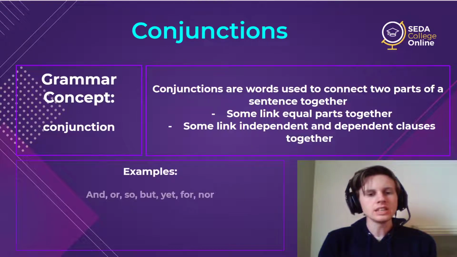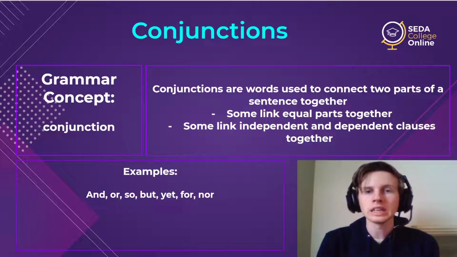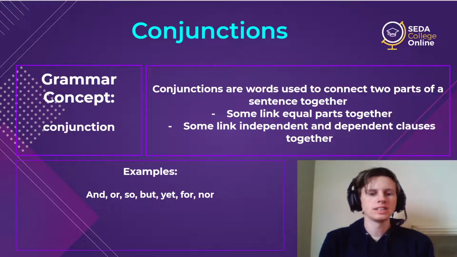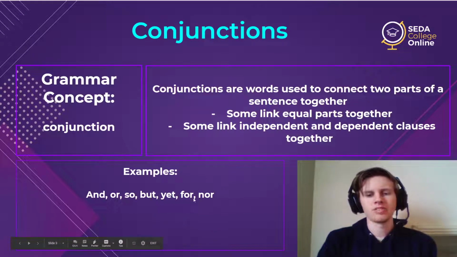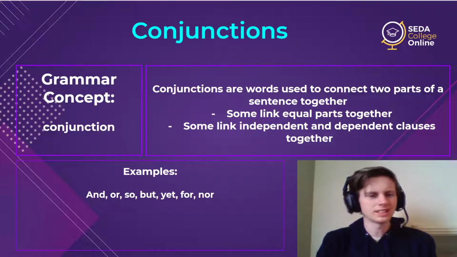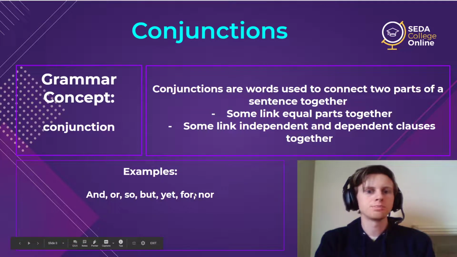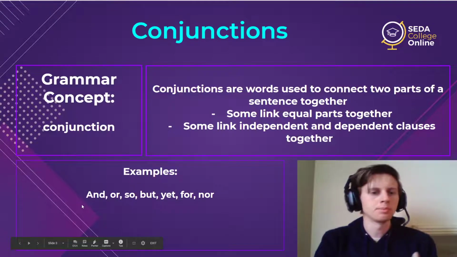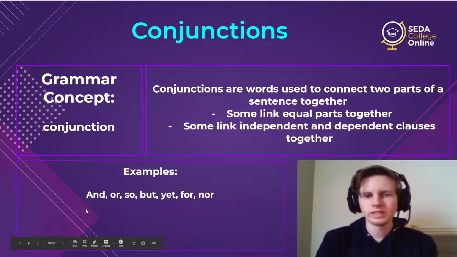These are all of the conjunctions for equal parts. We have and, or, so, but, yet, for, and nor. These three are very literary. We use them for writing, novels, literature, poems, those sorts of things. It's not very common to use these as conjunctions in speaking. These four, however, are very common. You know them: and, or, so, and but. You use them every day.